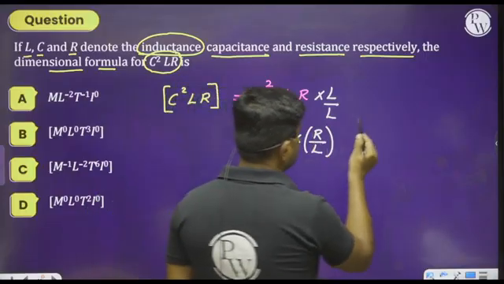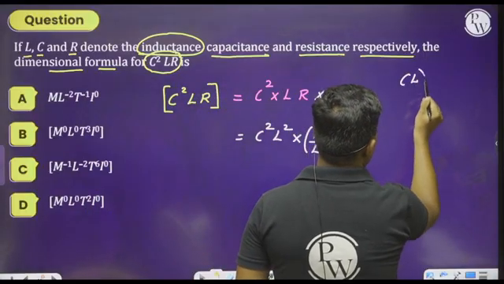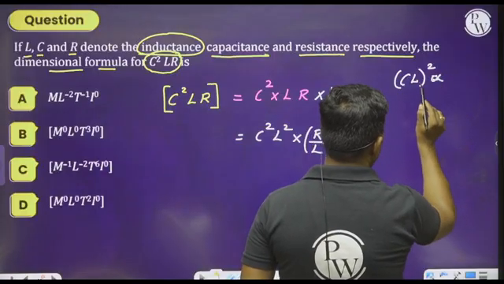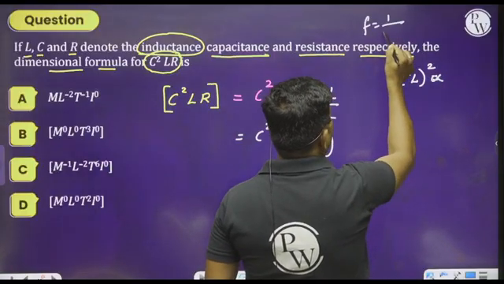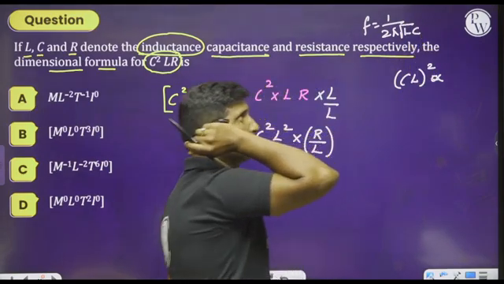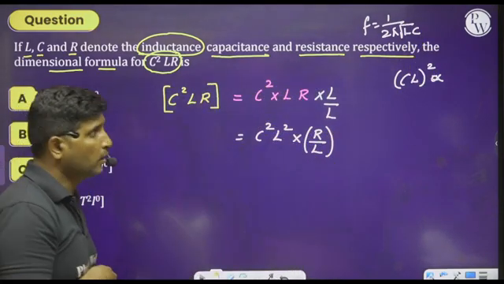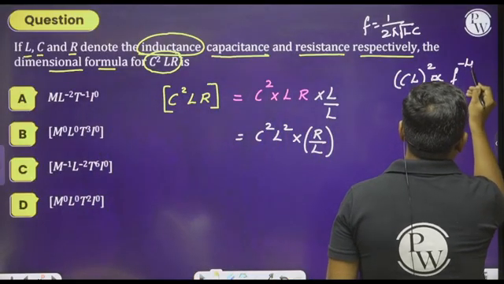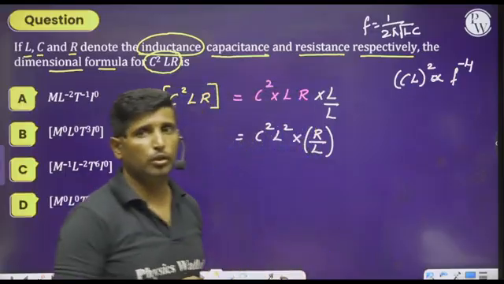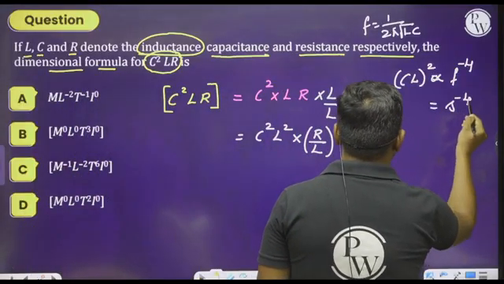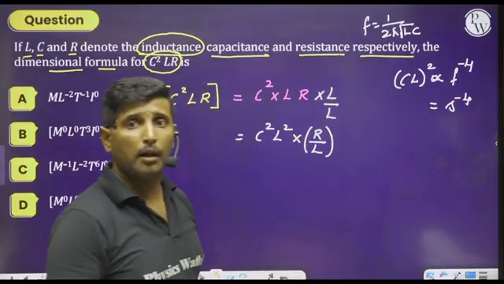So what is this? L into C, into L whole square, is proportional to, observe this. We know f is equal to 1 by 2 pi root LC. Is it clear? Therefore, it is proportional to the frequency to the power of minus 4, which is nothing but second to the power of minus 4. What is R by L?